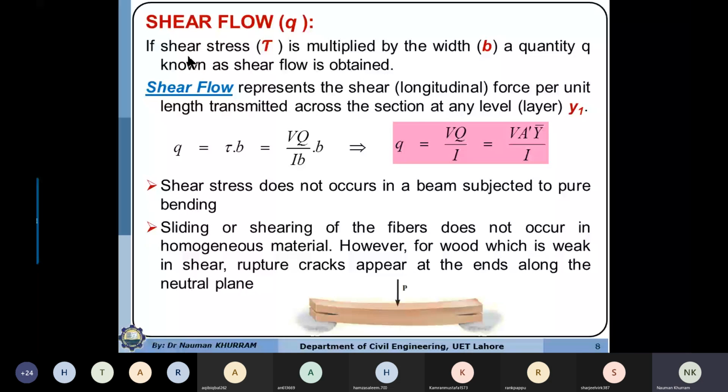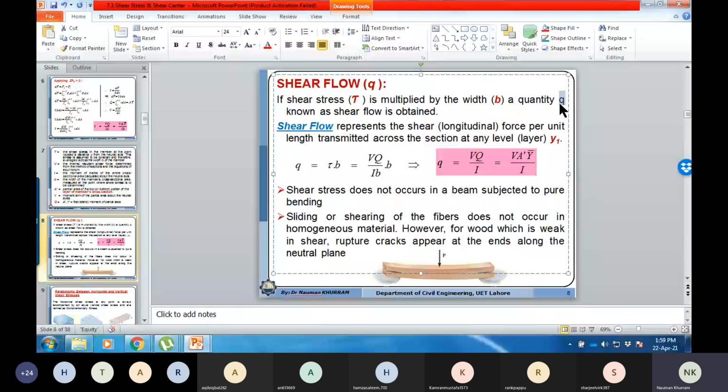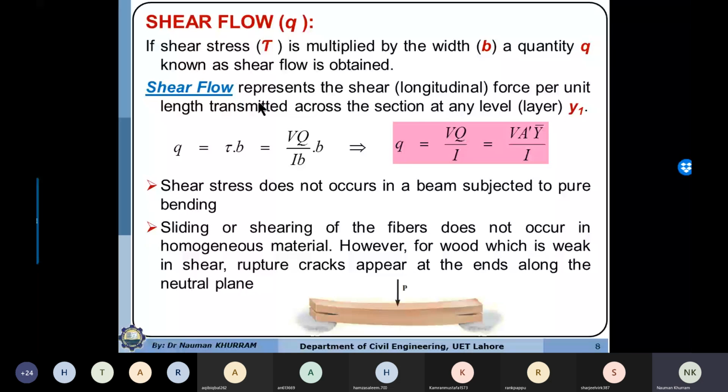But let me explain. If shear stress tau is multiplied with the thickness or the width of the cross section, then we obtain a quantity q, which is called shear flow, which is force acting per unit length. So shear flow represents the longitudinal shear force acting per unit length transmitted across the section at any level or at any layer y1.